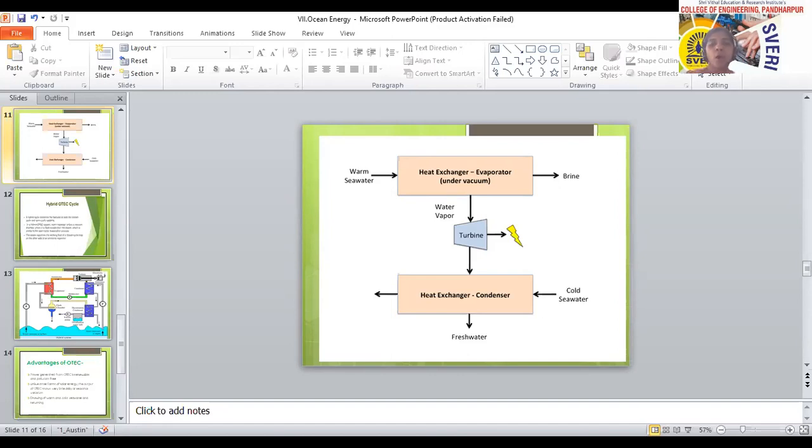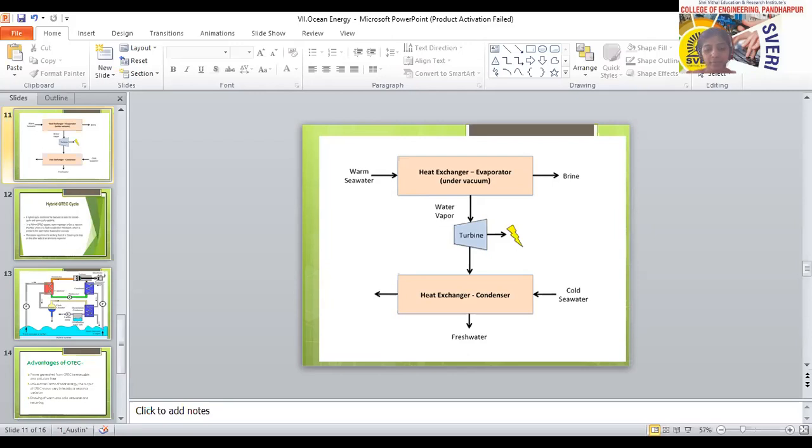Warm water and cold water, both types of water, are freely available in the sea. That means the warm water and cold water can be easily accessed in the ocean itself. There is no need to transfer cold water from another place and warm water from another place. Both are available in the ocean only. So this will be the third advantage.